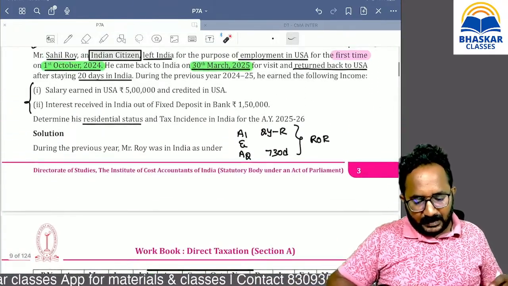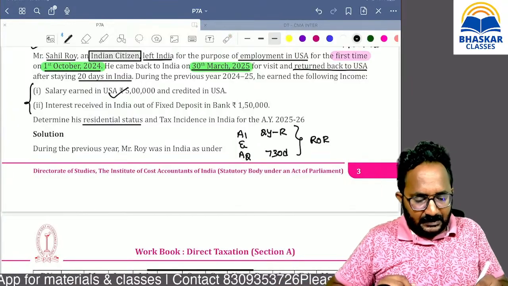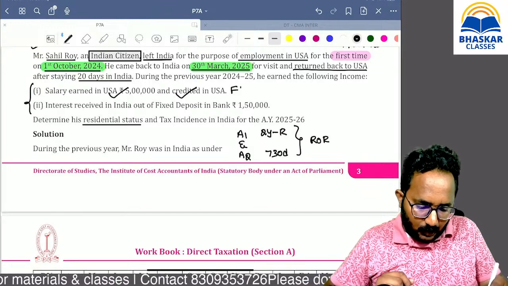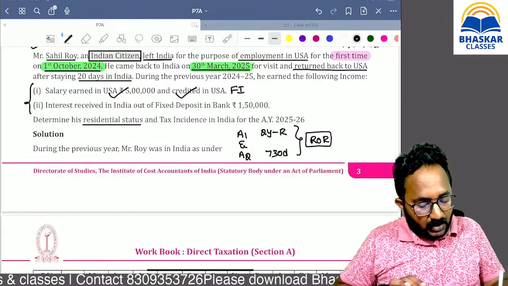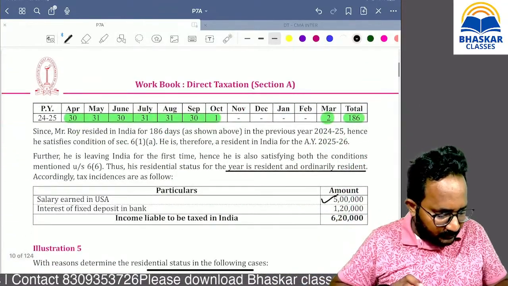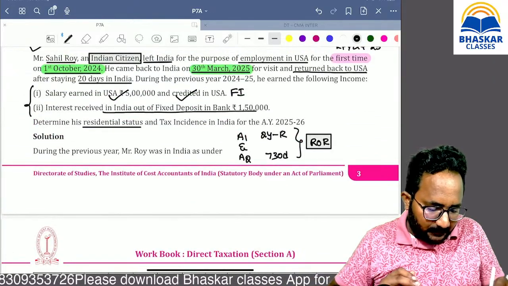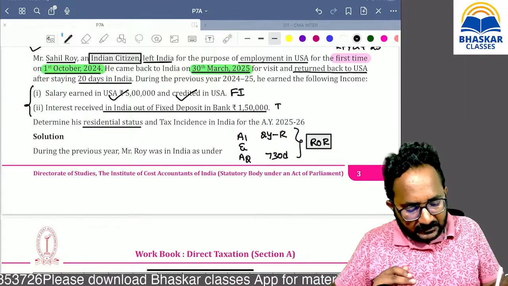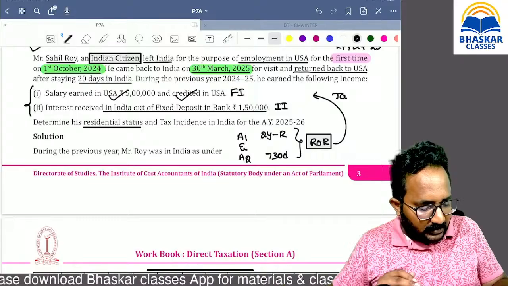So now we can discuss. Salary earned in USA, credited in USA, is a foreign income only, but it is taxable in the hands of a resident and ordinary resident. For resident and ordinary resident, global income is taxable. Next, interest received in India out of fixed deposit is an Indian income, always taxable. For resident and ordinary resident, these two incomes will be taxable.